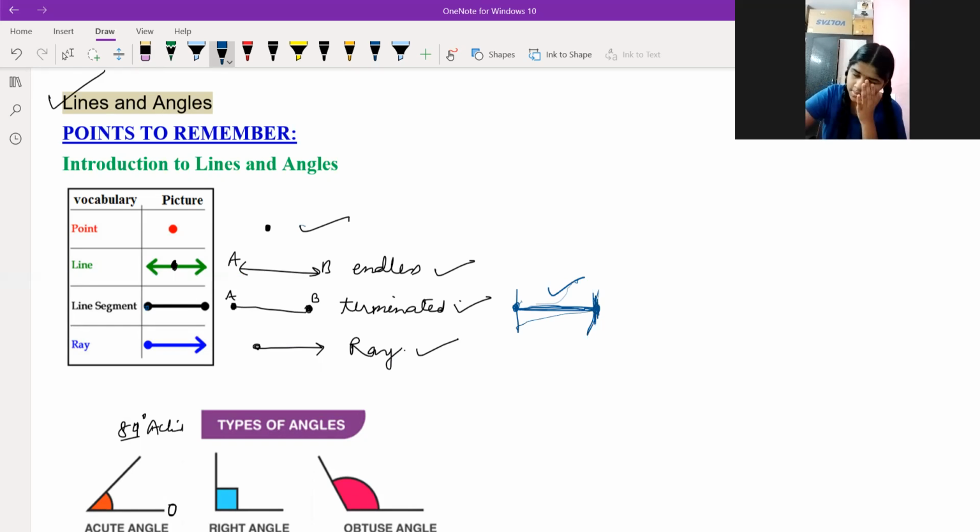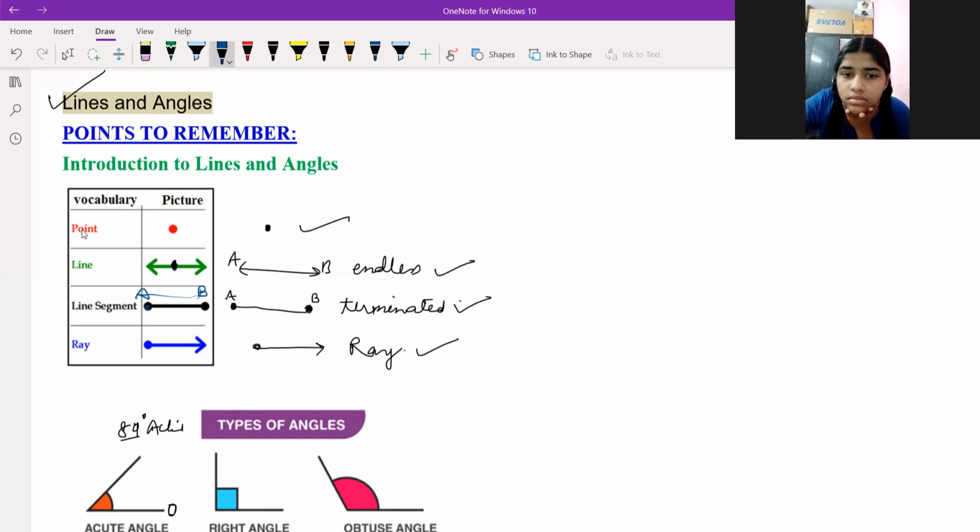This is the boundary of the line segment. So it got terminated, meaning it got stopped. If you see the figure over here, it stopped at 2 points, right? Yes, sir. See the figure A and B, it stopped at points A and B. This is your line segment.